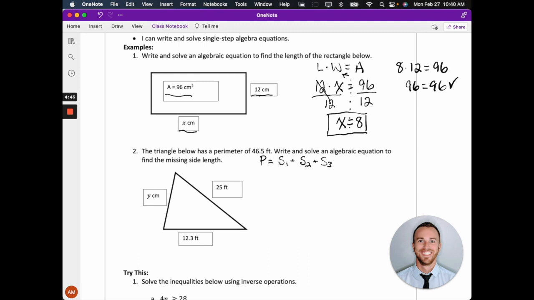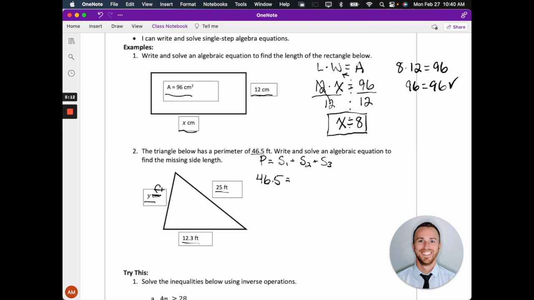Well, for this triangle, I'm given 2 of the sides. I have 25 feet, and I have 12.3 feet. The third side is missing. It's called y, and I don't know why it should say feet, not centimeters, so sorry about that. And then the perimeter that we're given is 46.5 feet, that we're already given in the problem. So I'm going to replace perimeter, which is P, with 46.5.